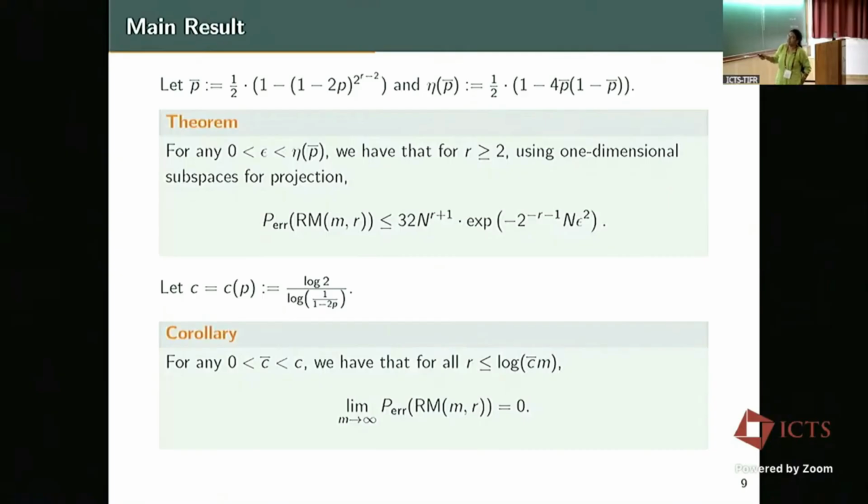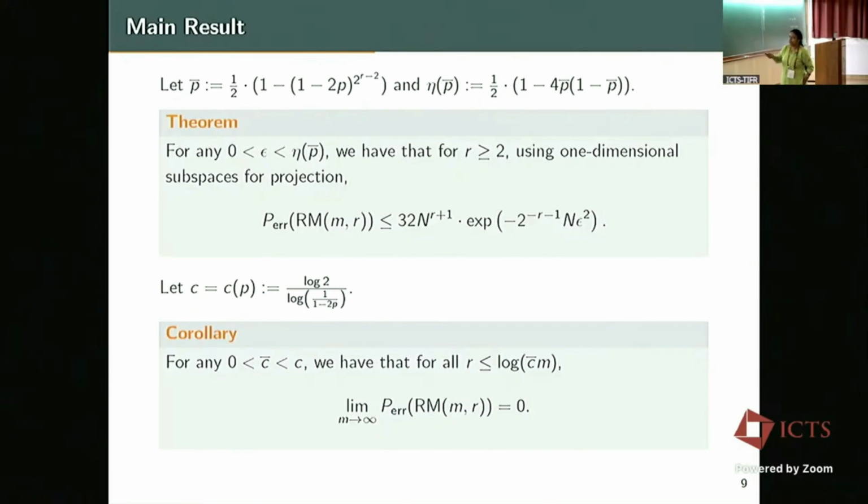of error. N is 2 power m, r is a parameter that we already know, and epsilon is something like half times 1 minus 4 p bar times 1 minus p bar. Okay, so this is for a general R. I will just show a sketch of proof of this for the second order, and then I will just flash the results for general R, right?